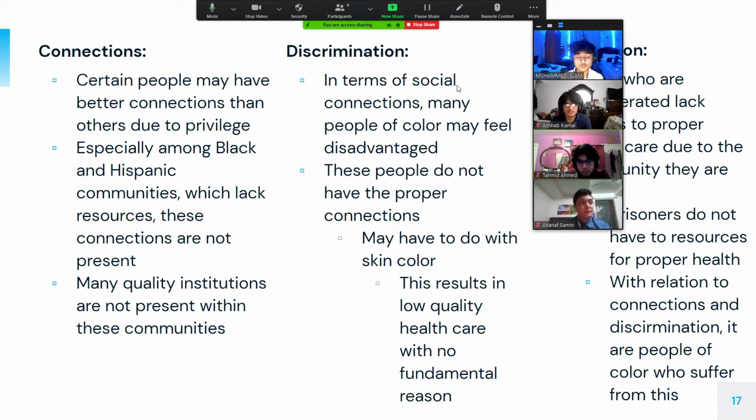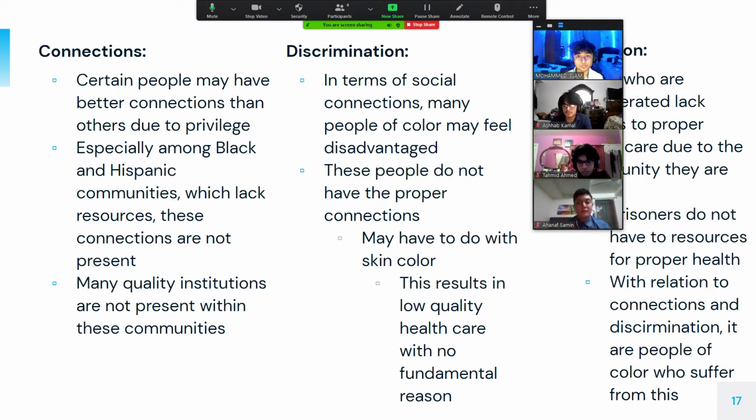Moving on, our social and community context. In terms of social community context, there are many subcategories, and one of which is connections. Now, certain people may have better connections than others due to privilege, especially among Black and Hispanic communities, which lack these resources. These connections are not present due to the inequality that is present. Now, many quality institutions are not present within these communities, which is an example of the privileges many of these white communities may have over Black and Hispanic communities.